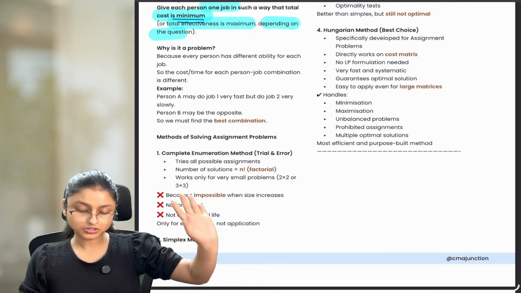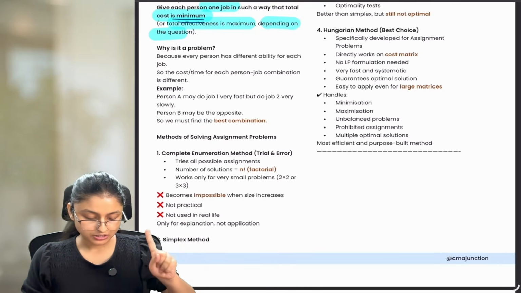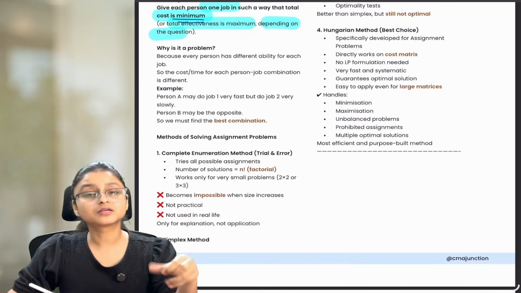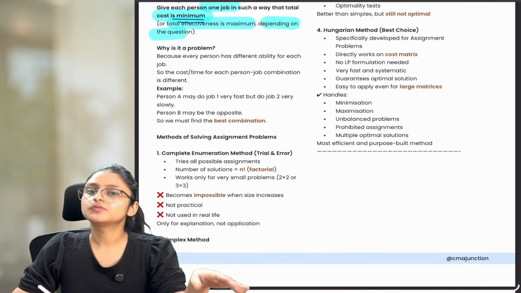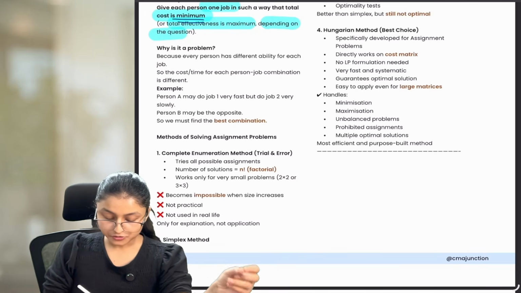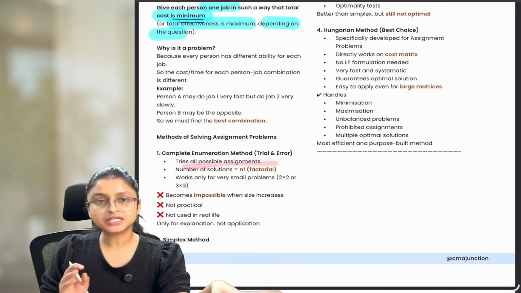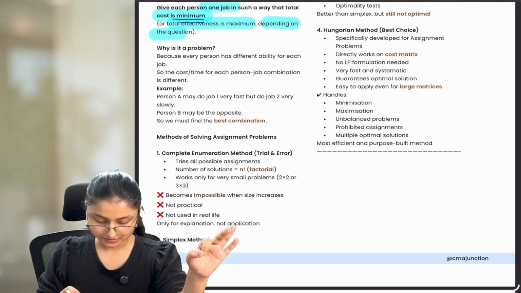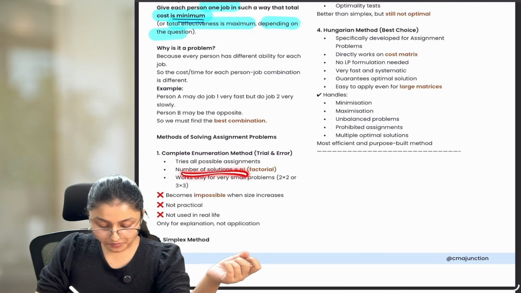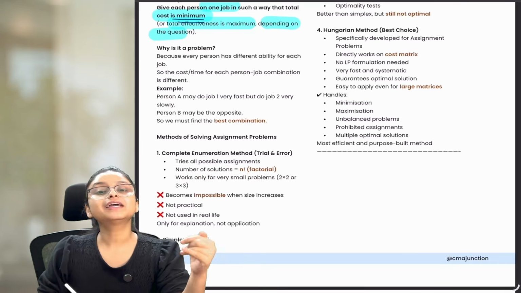So there are a total of 4 methods available with us. The first one is the complete enumeration method, that is your trial and error method. That is what we were doing while finding out which one is the best scenario. You have to try all possible assignments, then only you will be able to find out the best out of all of them. And for that, the number of solutions can be n factorial.